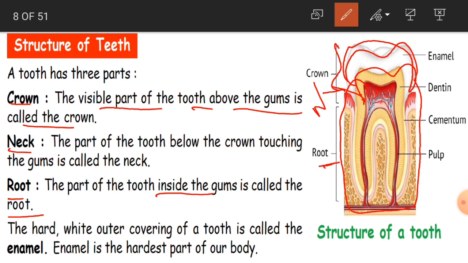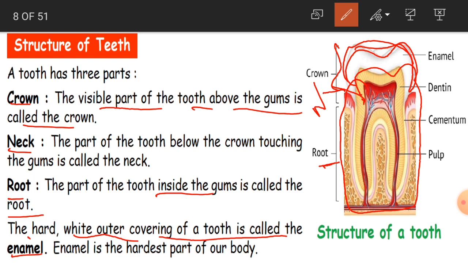Now, as plants have roots, have you seen the roots of a plant, children? The plant starts growing from the root. In the same way, from this root the tooth starts growing. And the hard white outer covering of the tooth is called the enamel. As I said, the white outer covering of the tooth we call enamel. That is like a polish for the tooth.